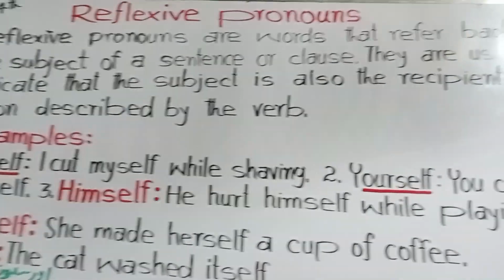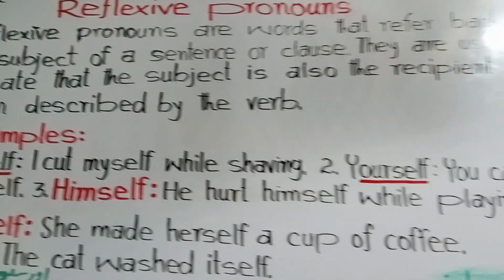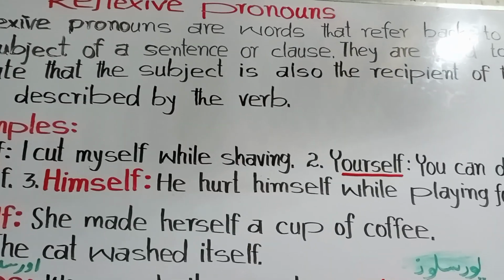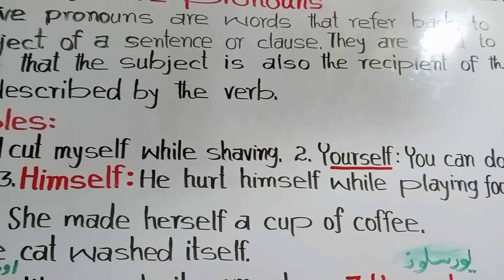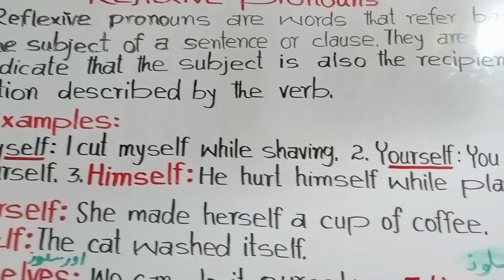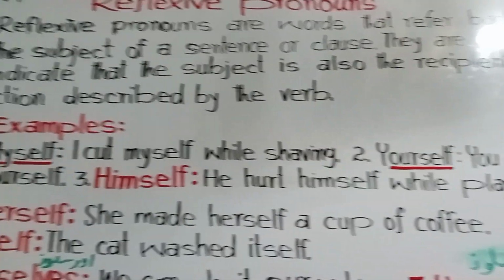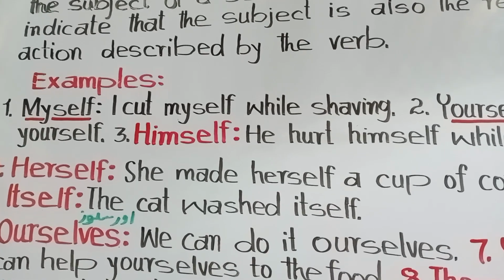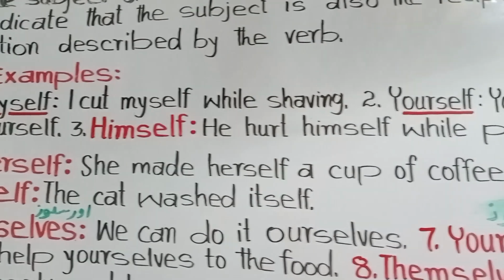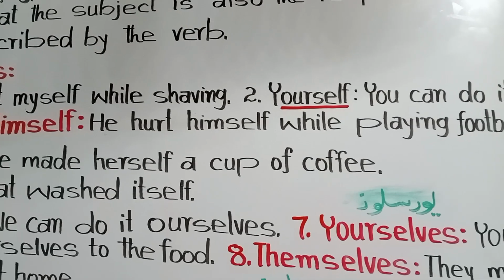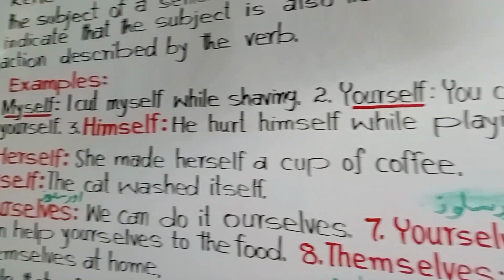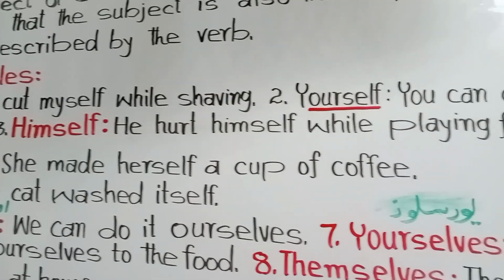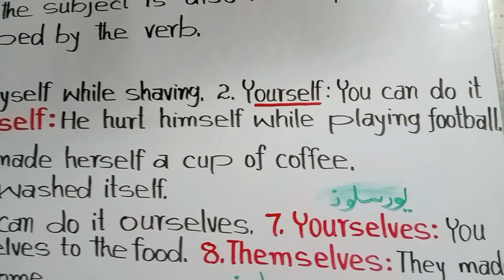Reflexive pronouns are words that refer back to the subject of a sentence or clause. They are used to indicate that the subject is also the recipient of the action described by the verb. Examples: myself, I cut myself while shaving. Yourself, you can do it yourself. Himself, he hurt himself while playing football.